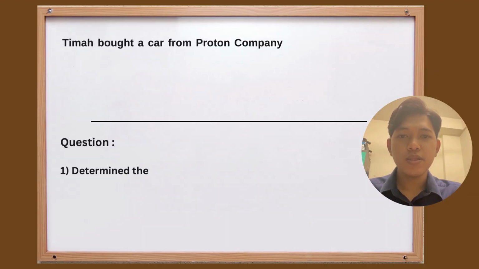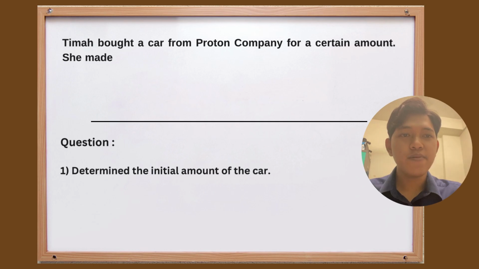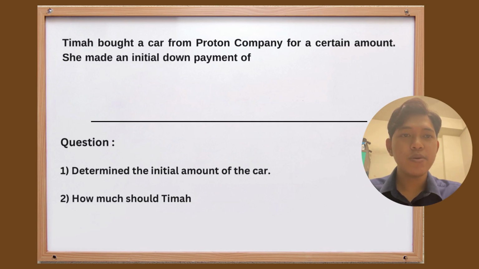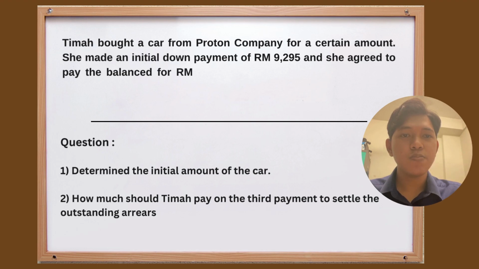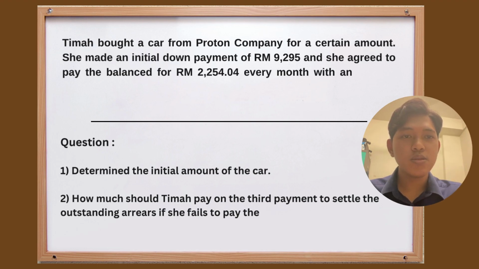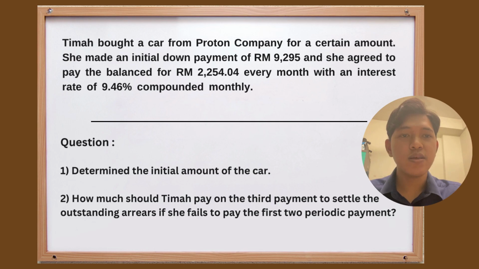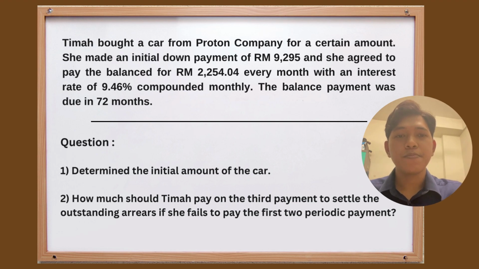So, for chapter annuity, Tima bought a car from Proton Company for a certain amount. She made an initial down payment of RM9,295, and she agreed to pay the balance of RM2,254.04 every month with an interest rate of 9.46% compounded monthly. The balance payment was due in 72 months. So, first question, determine the initial amount of the car. And for the second question, how much should she pay on the third payment to settle the outstanding arrears if she fails to pay the first two periodic payments?